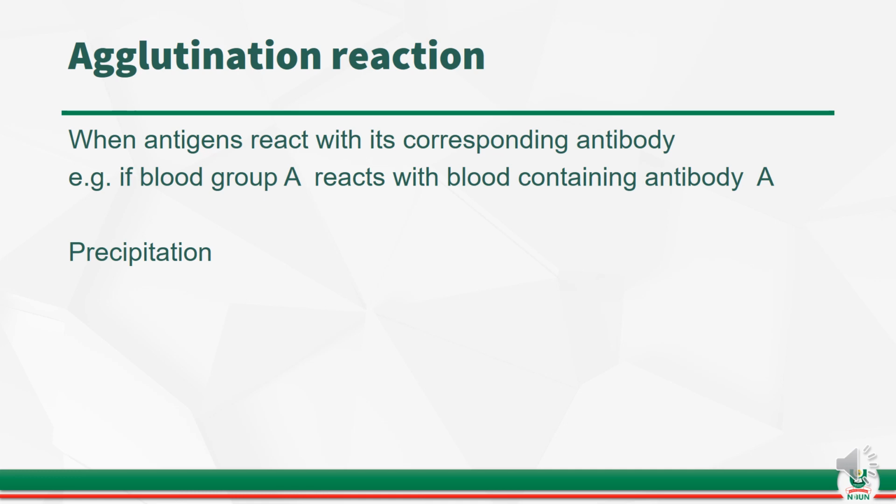Any reaction that leads to precipitation helps us to identify the blood group of the individual.